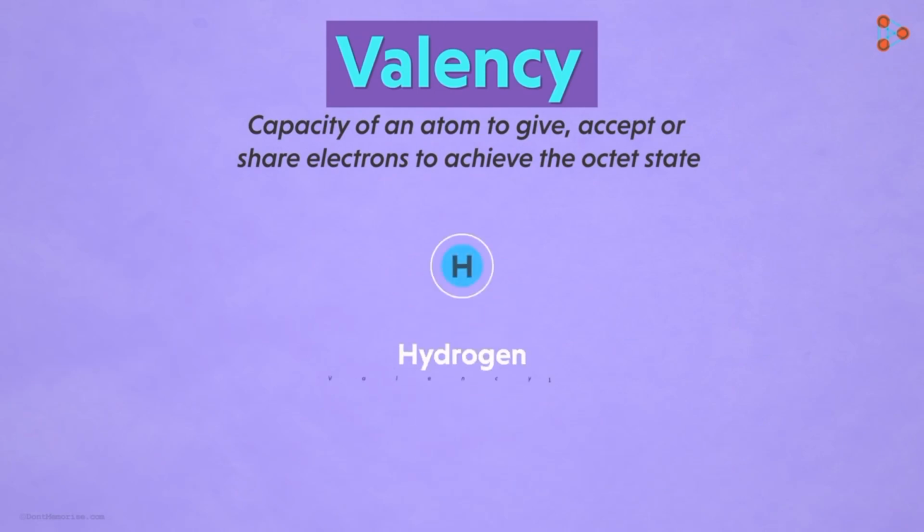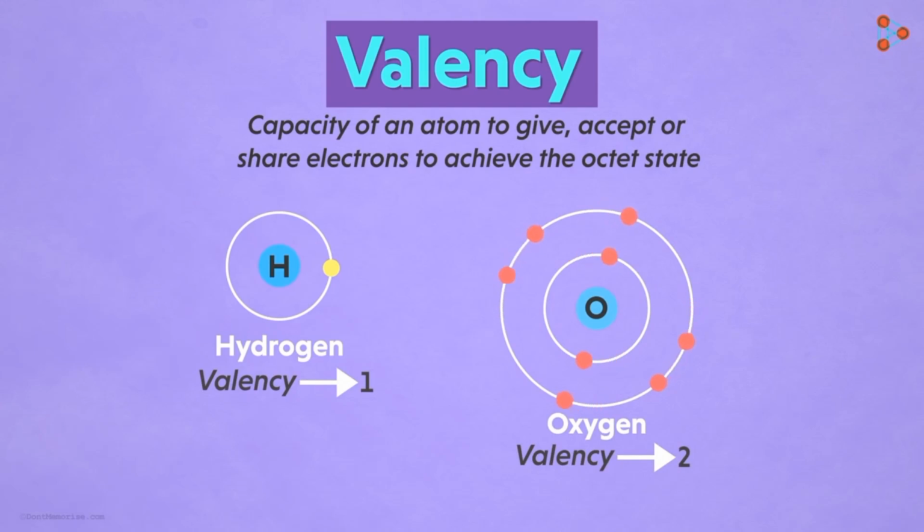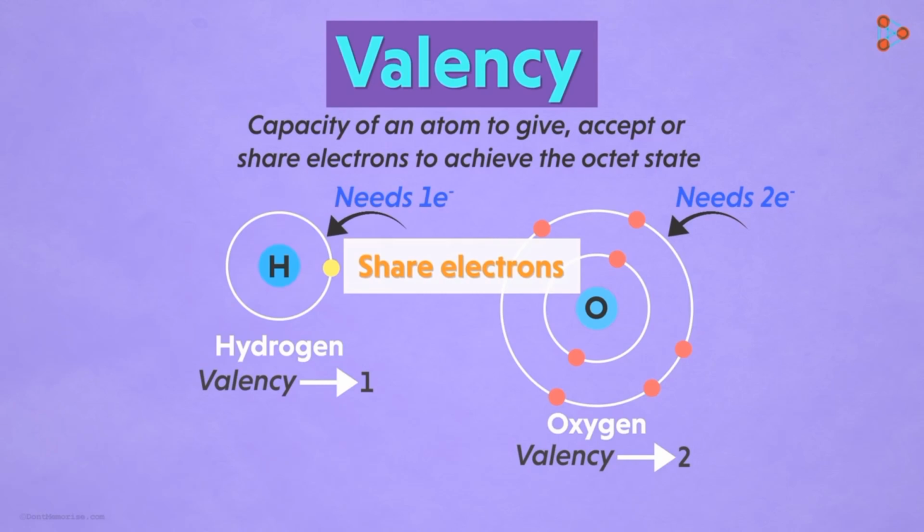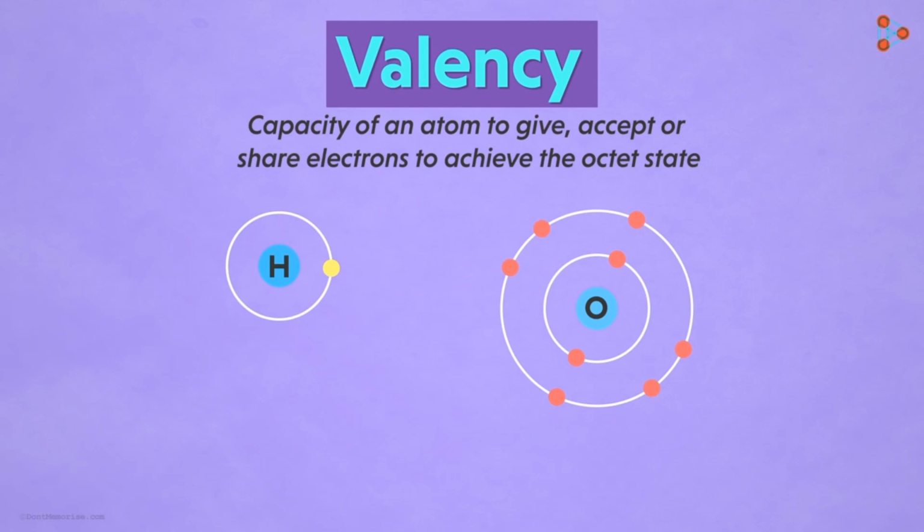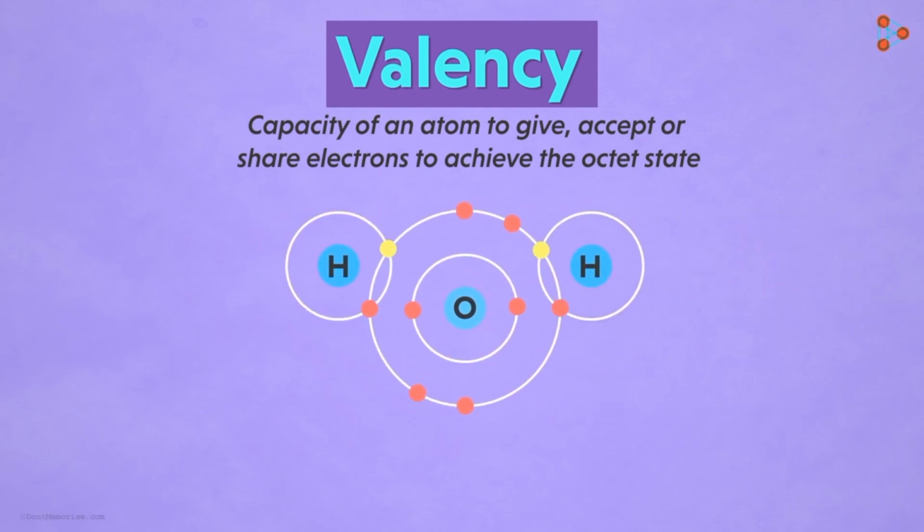Just take the simple example of a water molecule. We have seen that the valency of hydrogen is 1 while that of oxygen is 2. Here, hydrogen needs 1 electron while oxygen needs 2 electrons. Both need electrons. So how do the atoms combine in this case? How will the bond formation take place then? Well, they will both share electrons with each other. But how? It's not that straightforward. We will understand it in one of our future videos. For now, we have to know that one atom of oxygen combines with 2 hydrogen atoms to give us 1 water molecule. This is how atoms with different valencies combine with each other to form compounds.